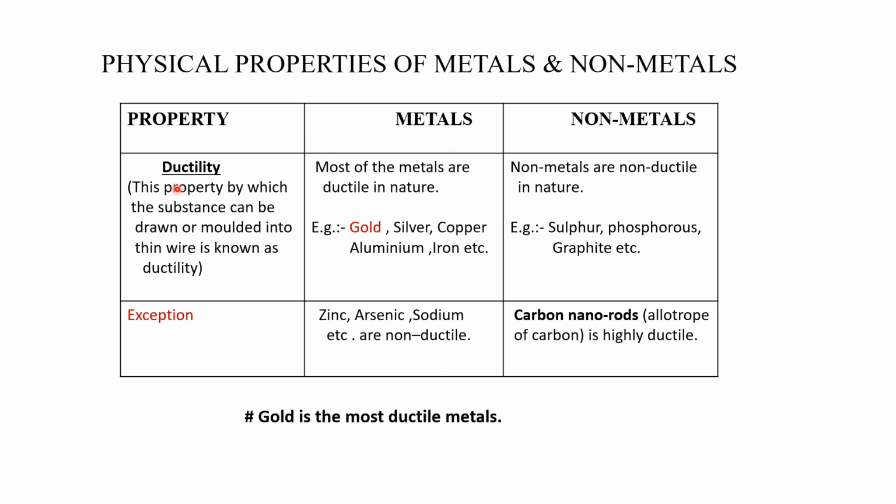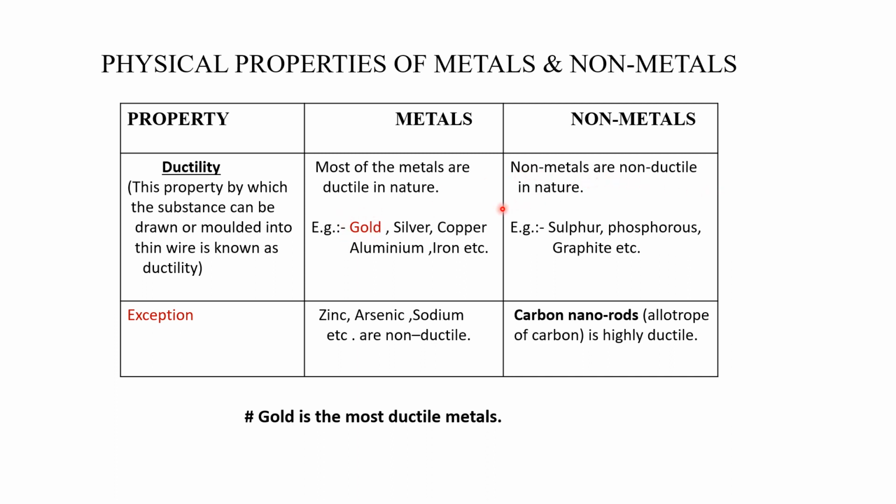Now the next property is ductility. The property by which a substance can be drawn or molded into thin wire is known as ductility. So if a substance can be converted into a very thin wire, this property is regarded as ductility. Most metals are ductile in nature. Example: gold, silver, copper, aluminium, iron. Again here also the most ductile metal is gold.